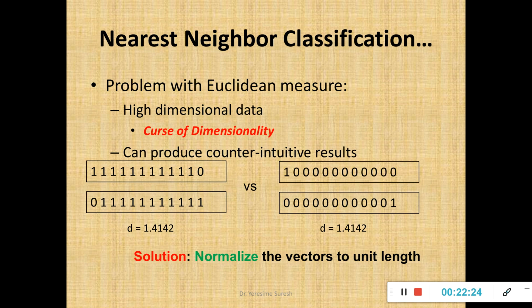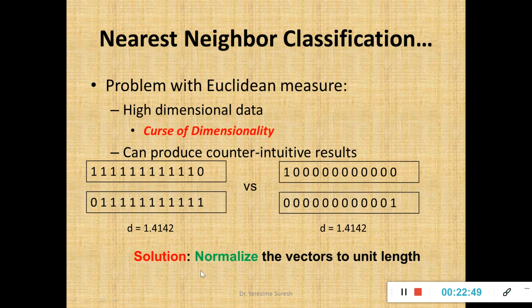So similarly with respect to your Euclidean measure in nearest neighbor classification, if there are more number of ones or more number of zeros, that means high dimensional data, if I compute the distance, then both are equal. That means the presence of a significant number of ones or zeros doesn't make a difference with respect to the curse of dimensionality.